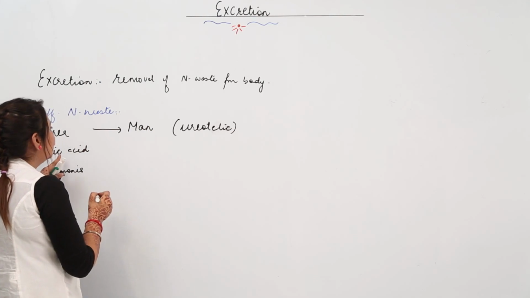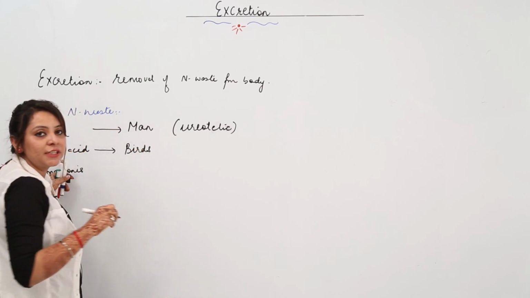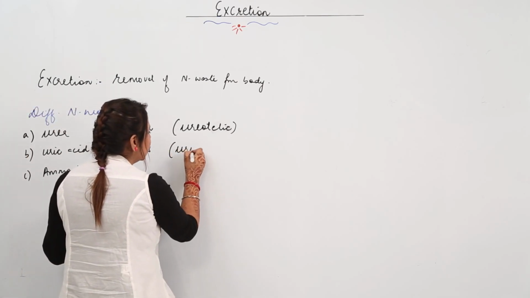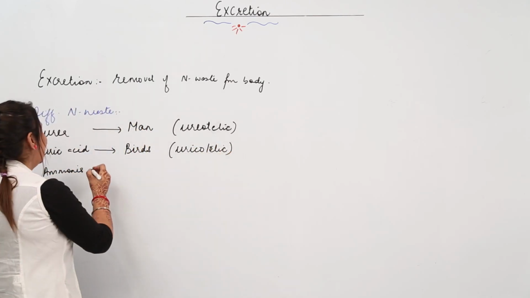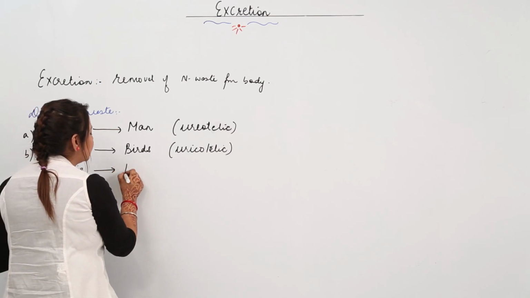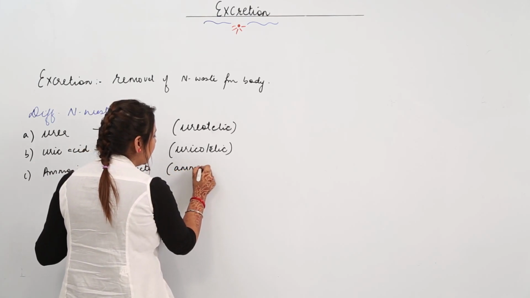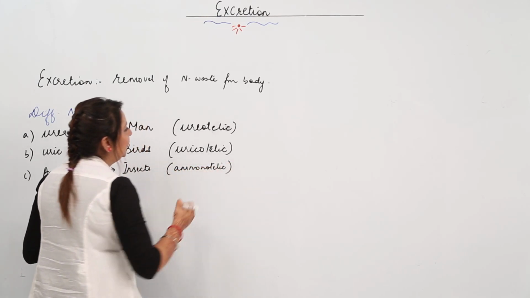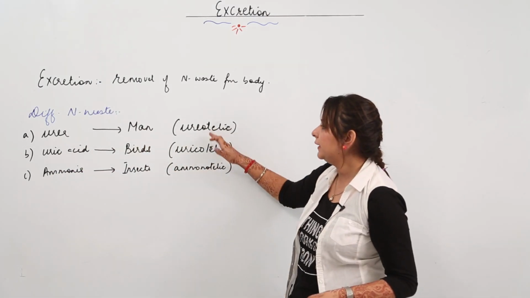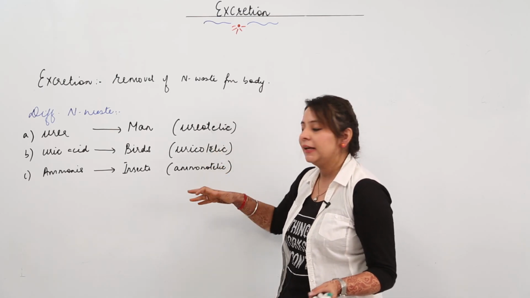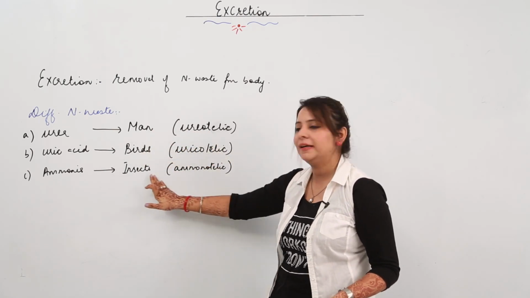Like uric acid, which is the main nitrogenous waste in birds. Those organisms which excrete uric acid as the main excretory product are called uricotelic. So birds are uricotelic. Likewise, those which have ammonia as the main excretory product, like insects, are clubbed under ammonotelic. So depending upon what kind of nitrogenous waste they mainly excrete, they can be ureotelic, uricotelic, or ammonotelic. Ureotelic is man, uricotelic is birds, ammonotelic is insects.